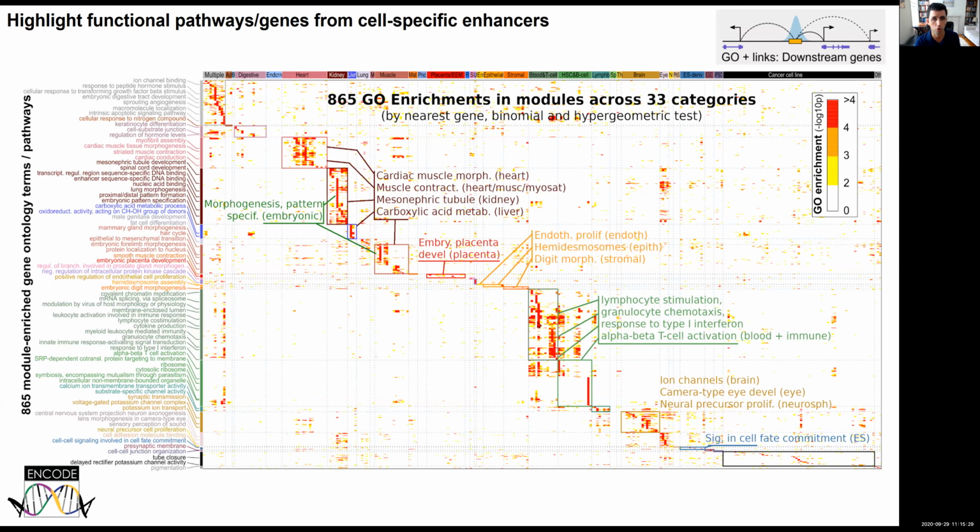These modules are very enriched in gene ontology terms for the genes nearby. So you can see here the specific functions associated with these multiply active modules across multiple different tissues, or these tissue-specific modules. For heart, for example, you see a lot of very specific functions associated with the nearby genes, and I've highlighted some of those here.